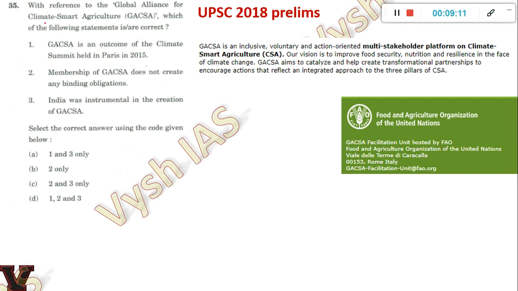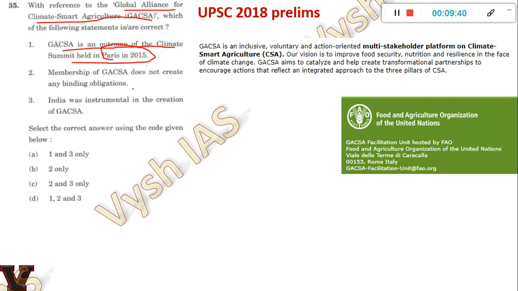Next one, this is a question where you have to do your smart work. This is something which you will not study, and nobody will teach you either. Global Alliance for Climate Smart Agriculture, GACSA. Every year one environmental kind of question like this will be there. But you have to tackle it through the options. Whenever such tough questions come, they will give the hint in the options itself. So here, this is an outcome of the climate summit held in Paris. The Paris Climate Summit 2015, whatever happened there, you are ideally supposed to study, and you will never study something like this. I'm telling you how you can solve these questions.